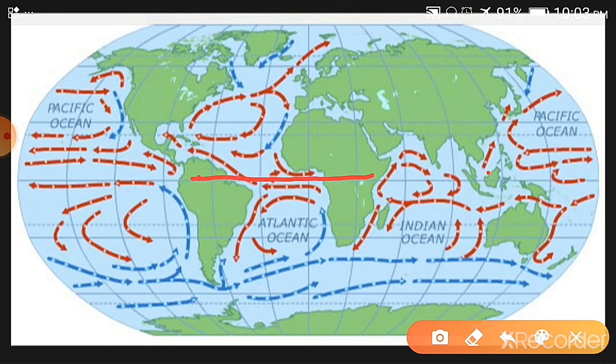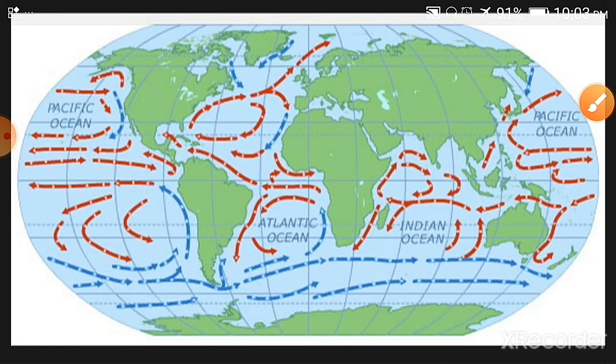Now you can see here some arrows are in red color and some arrows are in blue color. Here it is the Pacific Ocean, here the Atlantic Ocean, here the Indian Ocean, and the Pacific Ocean again here. You can see these red arrows are moving away from the equator, and the blue arrows are moving towards the equator. Why does this happen? Let us see.